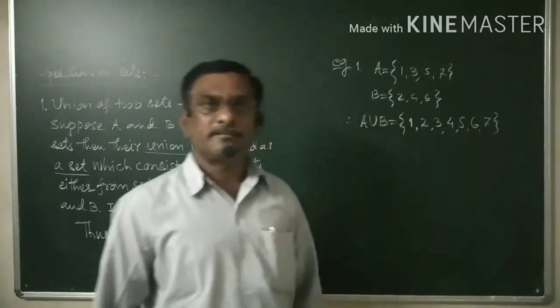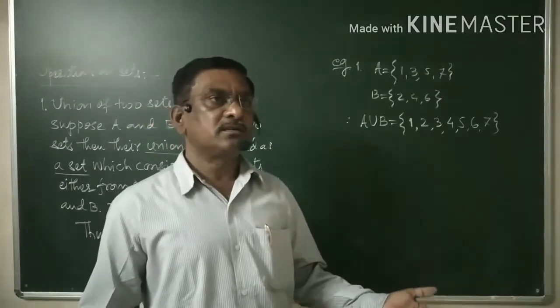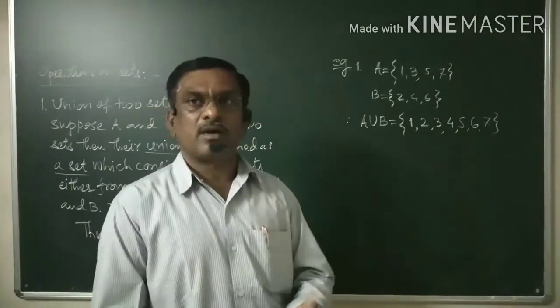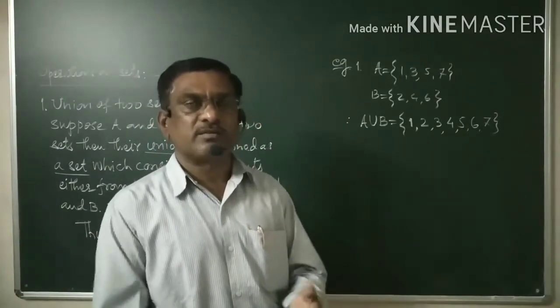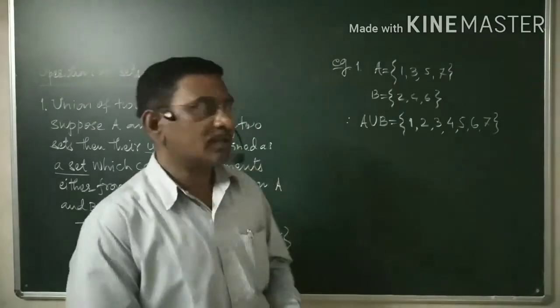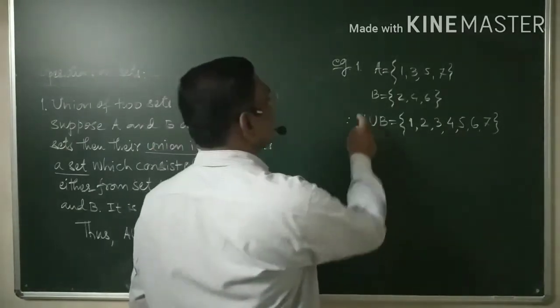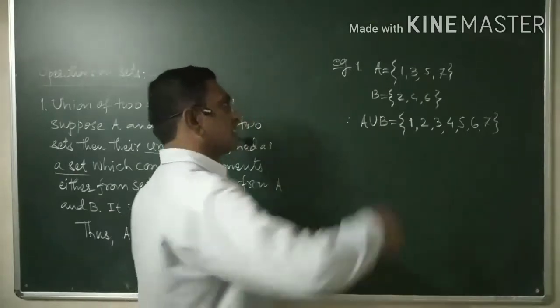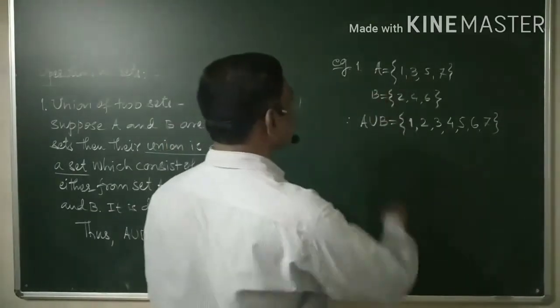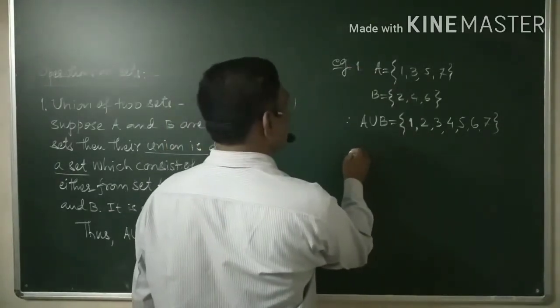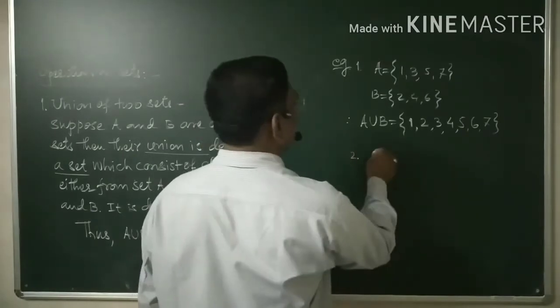What we have done here? We did the collection, or we did the addition. We did the union. That's why we call it the union of these 2 sets, A and B. Okay. Now for the second one, what do we write here?